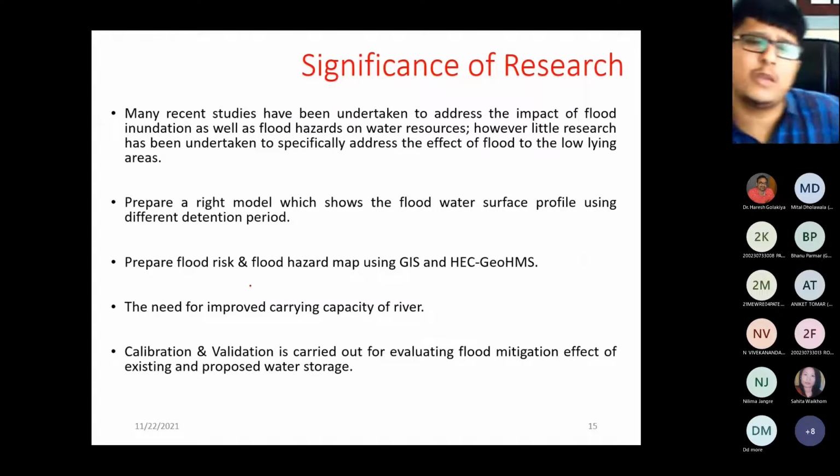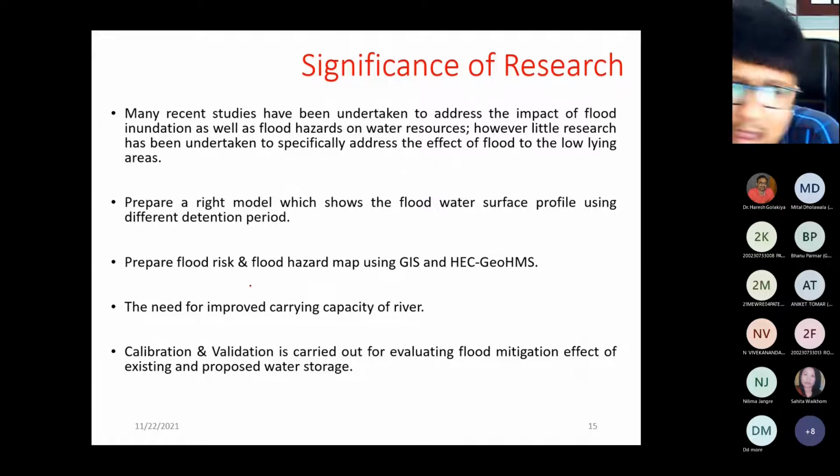Many research studies have been taken out to address the impact of the flood, inundation, as well as the flood hazard. And all of these can be considered under climate change impact, right? Nowadays it is a very broad and vast topic, the impact of climate change. A few years back, we were very much aware and able to predict the climate by using some data or with the help of some rainfall pattern.